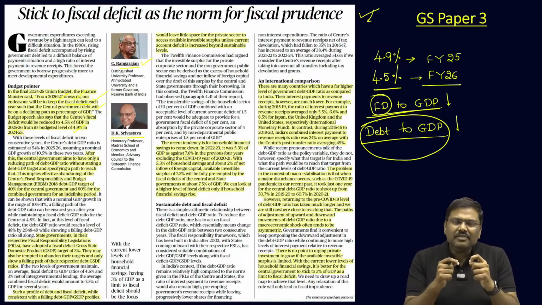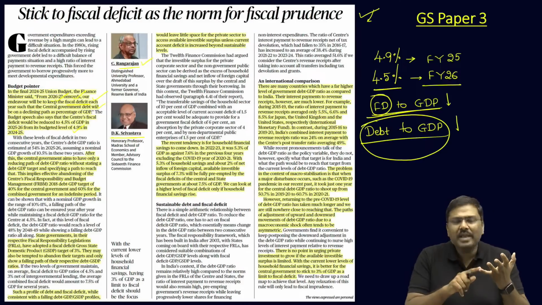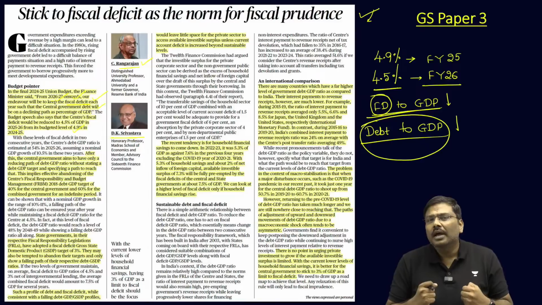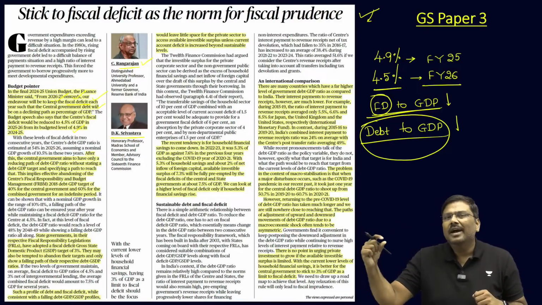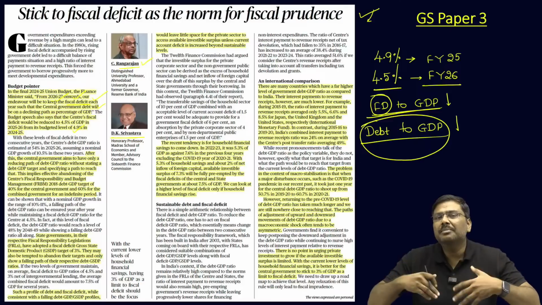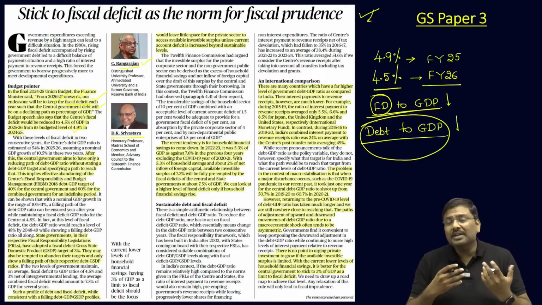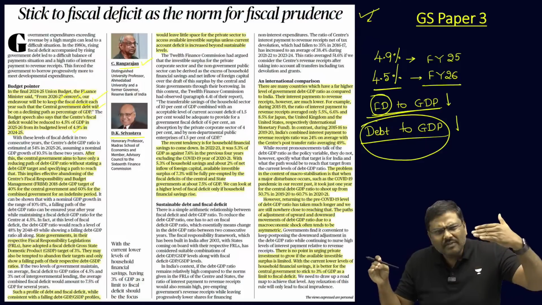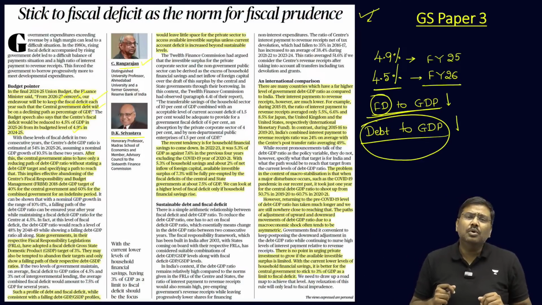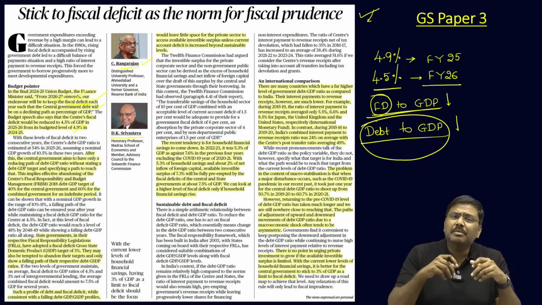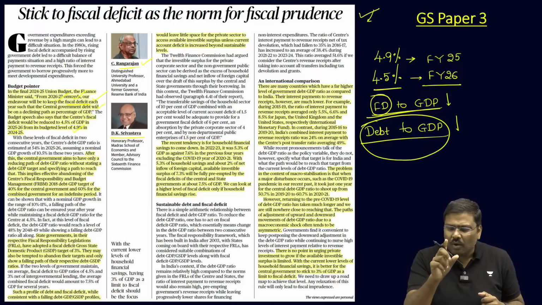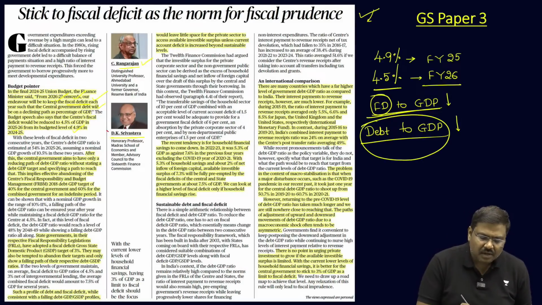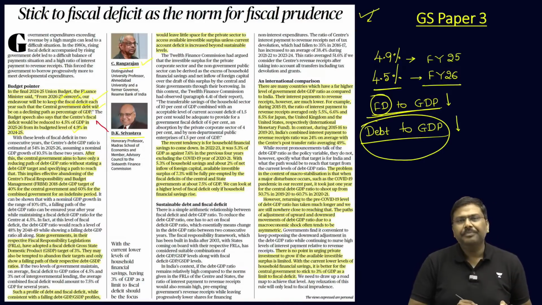But the concern which has been raised by the authors is, one, why is the government of India doing away with the practice of having targets every year and trying to reach the targets through their policy making? I hope you understand this. Rather than simply giving a generalist statement saying that we will reduce the debt to GDP ratio, why can't the government of India simply make targets? And again, all of this discussion is based on what has been announced by the finance minister in the recently presented budget.